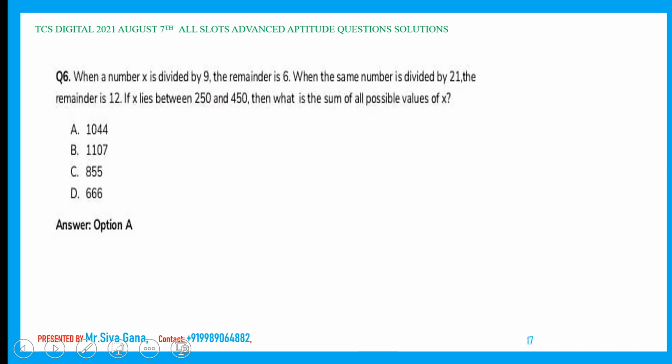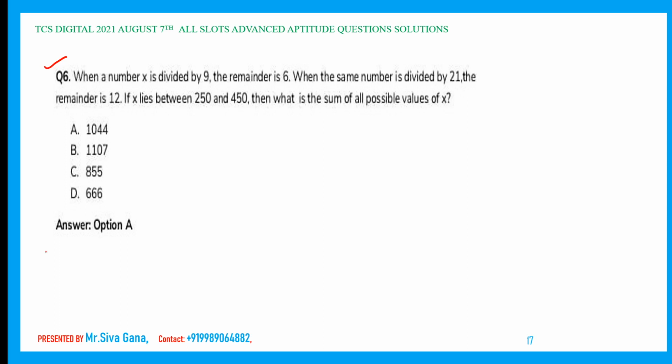When a number x is divided by 9, the remainder is 6. When the same number is divided by 21, the remainder is 12. If x lies between 250 and 450, then what is the sum of all the possible values of x? There is a lot of chance to get a similar type of question in the upcoming TCS also. A very important quality question under this category, a rock solid question.